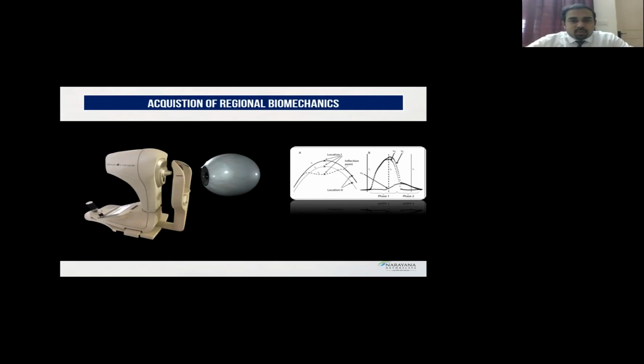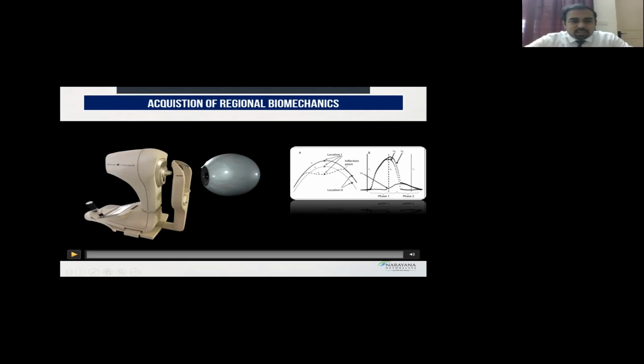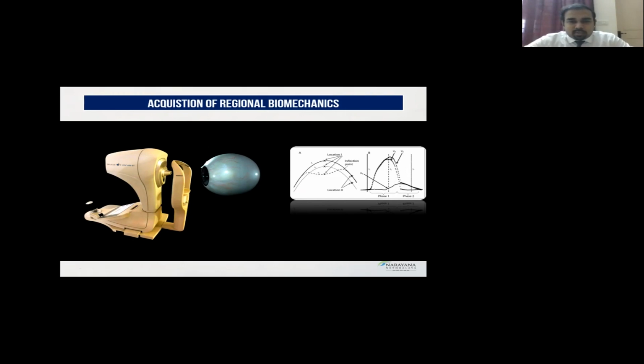And if you look at what this shows, this is another prototype device which is available in our hospital. The normal Corvus can study the corneal biomechanics only in the center. And invariably you cannot study if the patient has a pellucid corneal degeneration or another type of ectasia which is more peripheral than in the center. Your Corvus will not be able to pick it up. So this is something called a differential Corvus, which is a prototype available in our hospital.